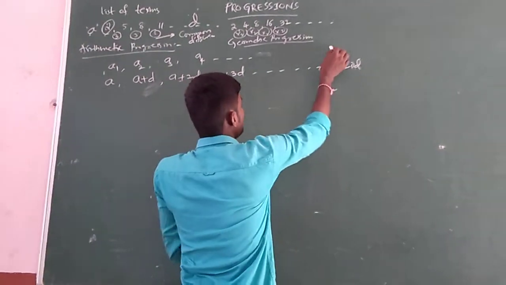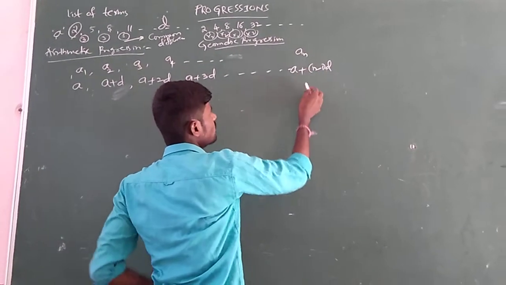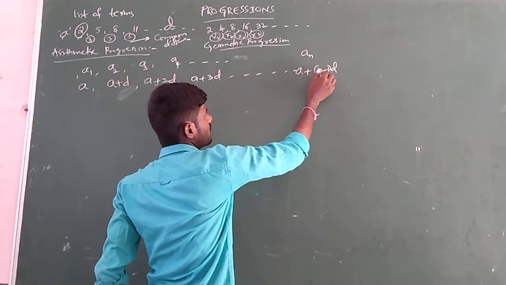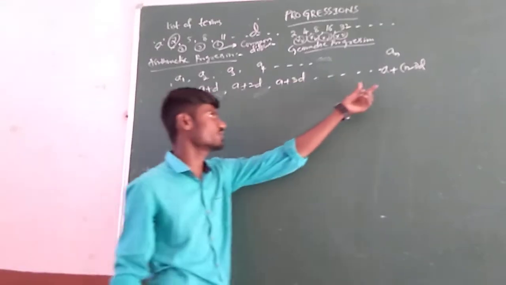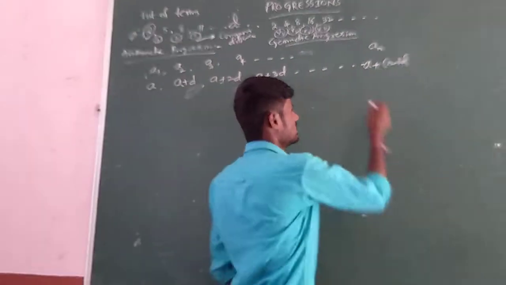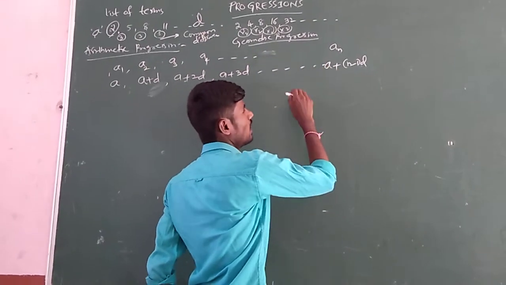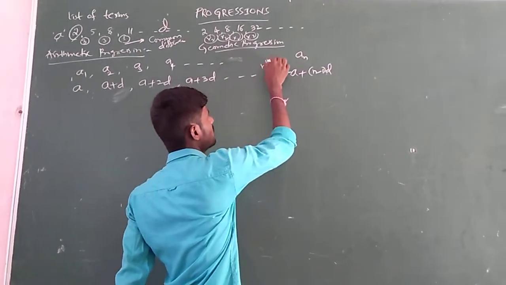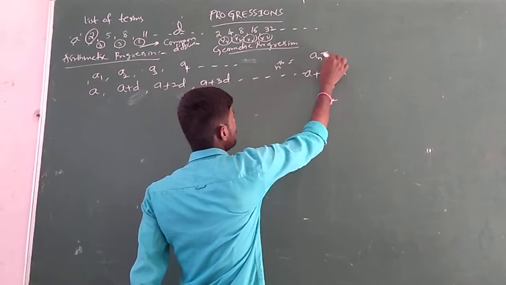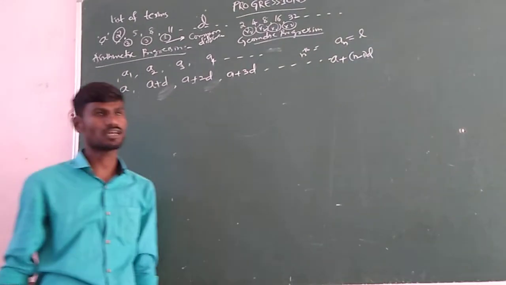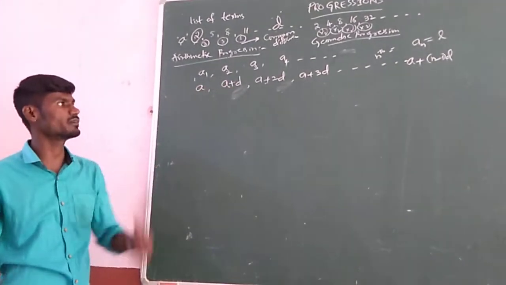The nth term, An, is A plus (n minus 1) of D. This is said to be the general term, common term or nth term, or sometimes it is also defined as the last term L. This is the standard form of arithmetic progression.